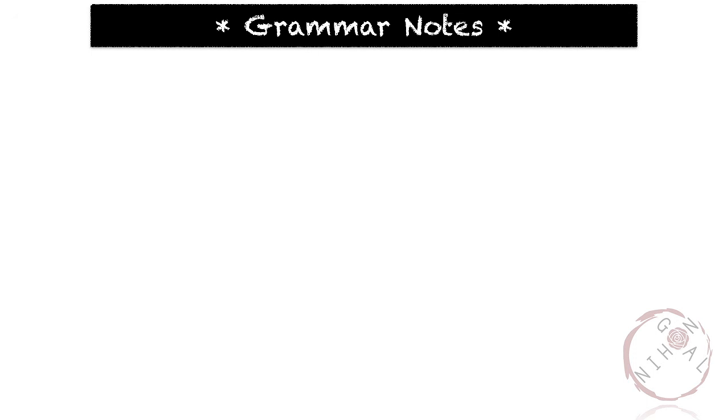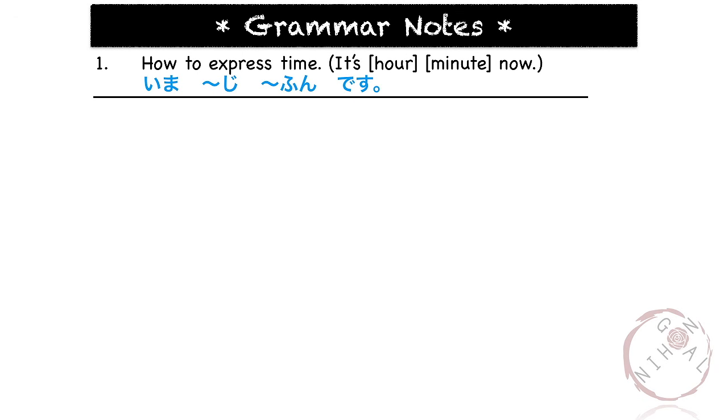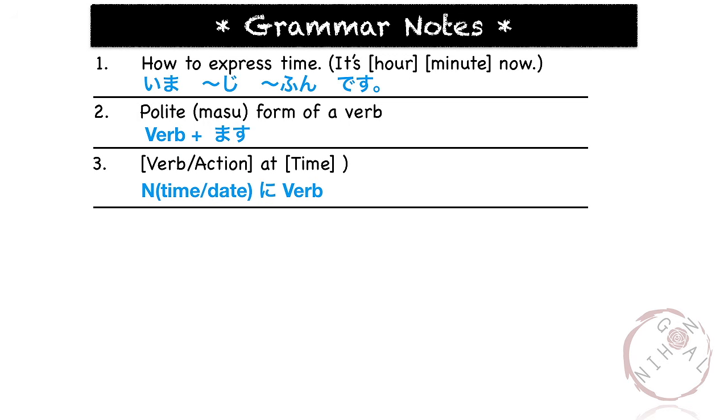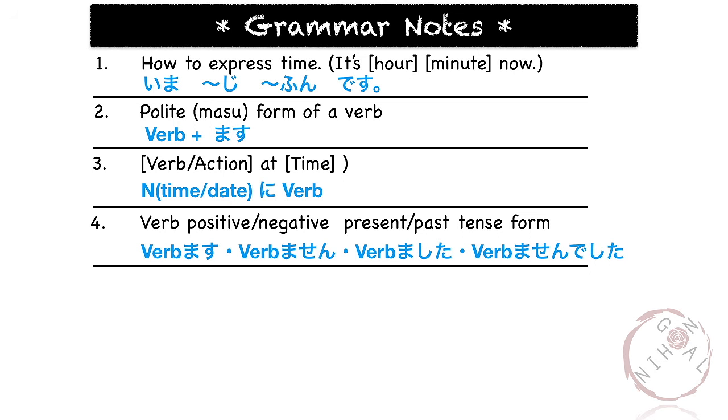So let's review the grammar points that we've learned today. First is how to express time. 今、何々時、何々分です。Next is the polite or the mass form of a verb. Verb mas. The next one is how to say that a certain action happens at a certain time. And ni, verb. We've also learned the positive or negative present past tense of a verb. Verb mas, verb masen, verb mashita, verb masendeshita.